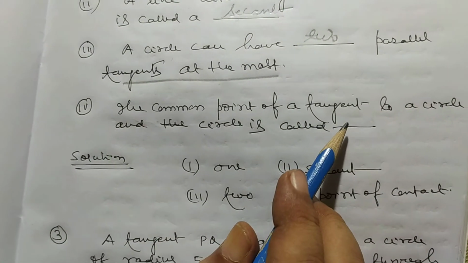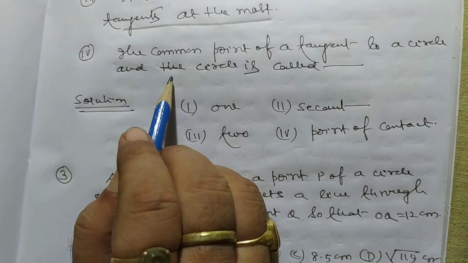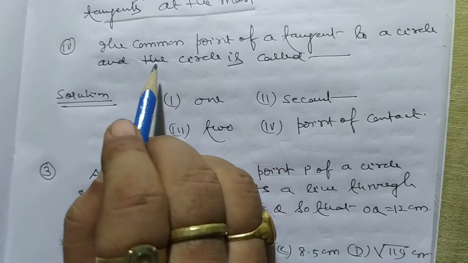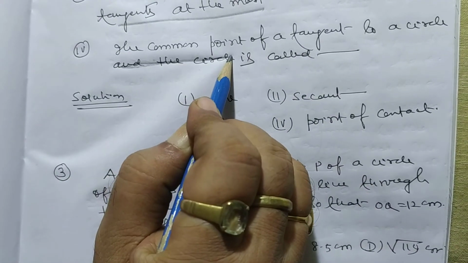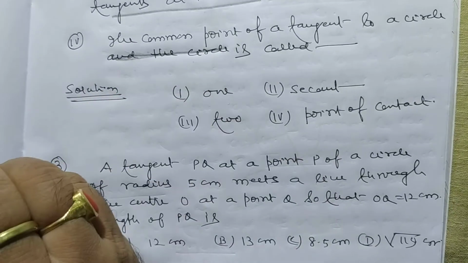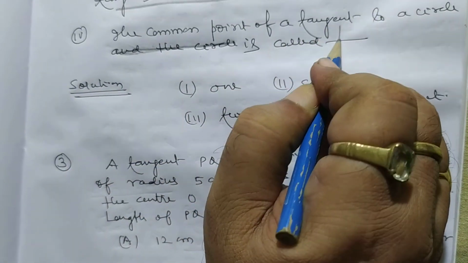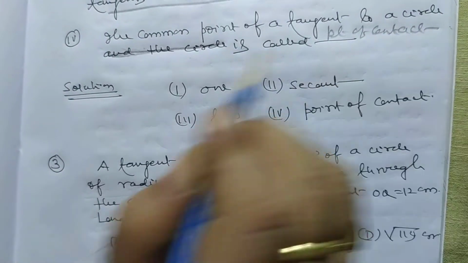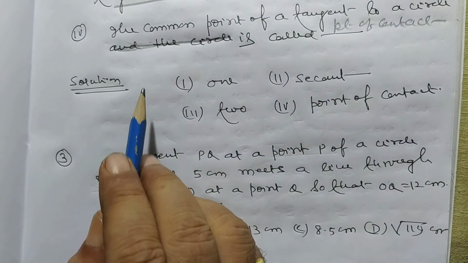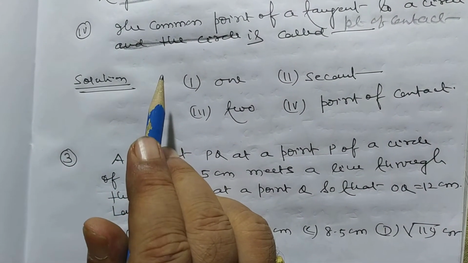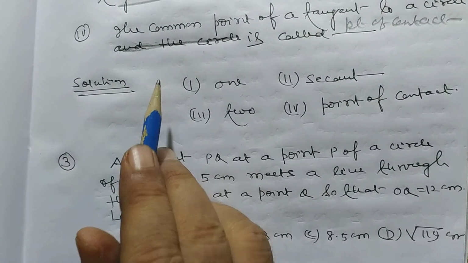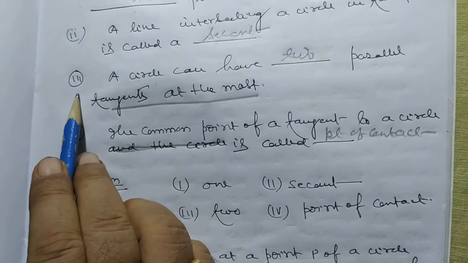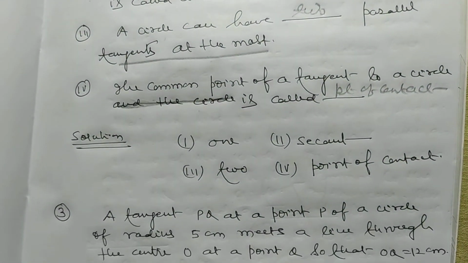The common point of a tangent to a circle is called point of contact. My dear student, in this way we can fill appropriate terms in problem number 2, sub problem number 1, sub problem number 2, sub problem number 3, and sub problem number 4.